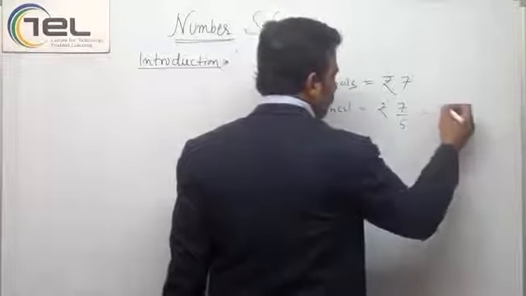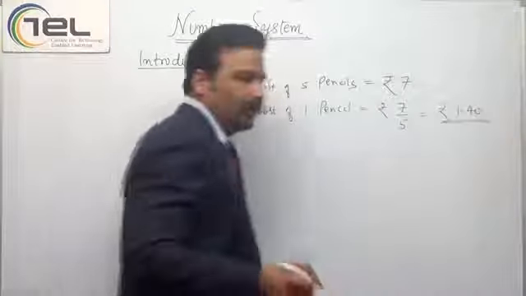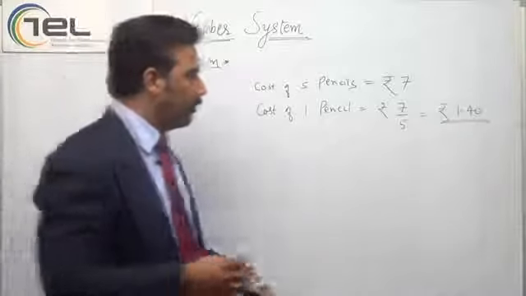It will be rupees 1.40, 1 rupee 40 paisa.